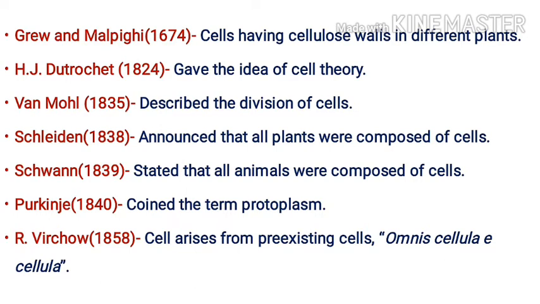In 1839, Schwann stated that all animals were composed of cells. In 1840, Purkinje coined the term protoplasm. In 1858, Rudolf Virchow said that cells arise from pre-existing cells. Omnis cellula e cellula was given by him.